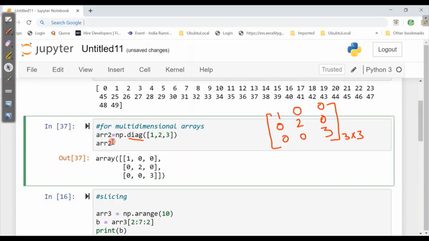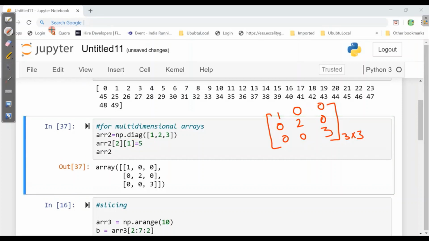Now here if I want to assign the value at [2, 1] as 5, here we have 0, 1, 2, this one 0, 1, 2, and for [2, 1], that means row 2 and column 1. I'm asking the interpreter for second row, first column, that means this 0 to be 5. So I have assigned this value as 5. Now let's see how it is printing over here. It has printed this value as 5.